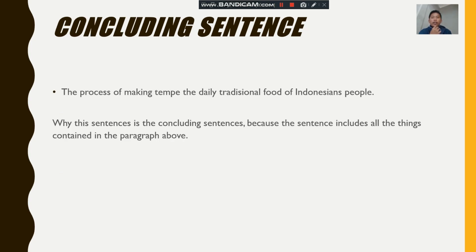The concluding sentence about my paragraph is the process of making tempe, the daily traditional food of Indonesian people. So why is this sentence the concluding sentence? Because the sentence includes all the things contained in the paragraph above.